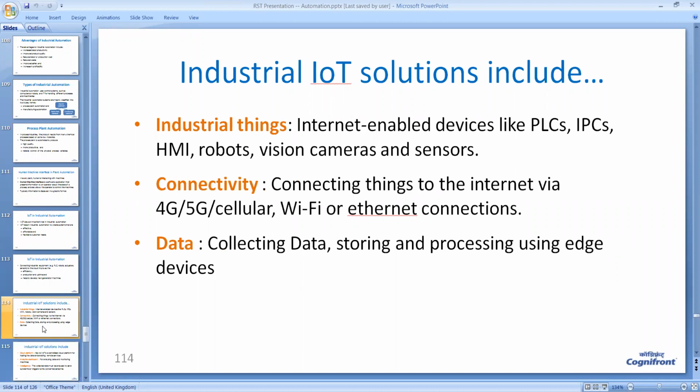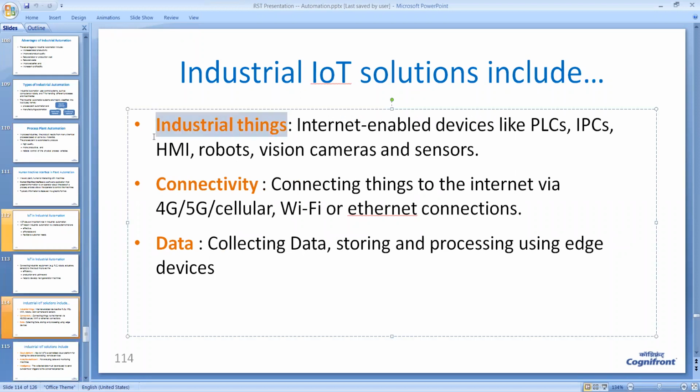Now, IIoT involves industrial things in which we have PLC, IPCs, HMI, robots, vision cameras, and sensors. Connectivity is achieved using 4G, 5G, cellular, or Wi-Fi, or Ethernet. And of course, data is collected, it is stored, and it is processed.